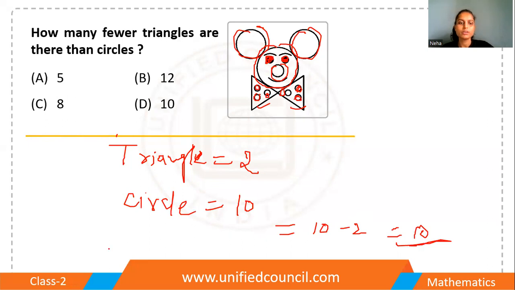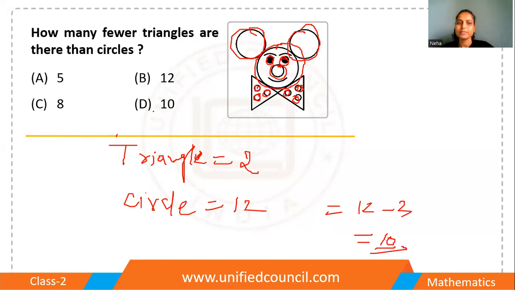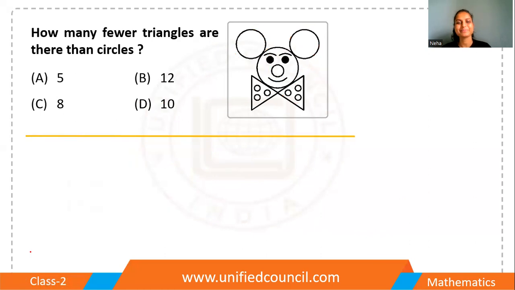Sorry. Just a second. Let me count the circles again, because this is quite confusing for you. Let's count it with me again. 1, 2, 3, 4, 5, 6, 7, 8, 9, 10, 11, and 12. 12 circles are there. So the difference is 12 minus 2, 10. That means which one is right? Yes, option D is the right answer. Okay?